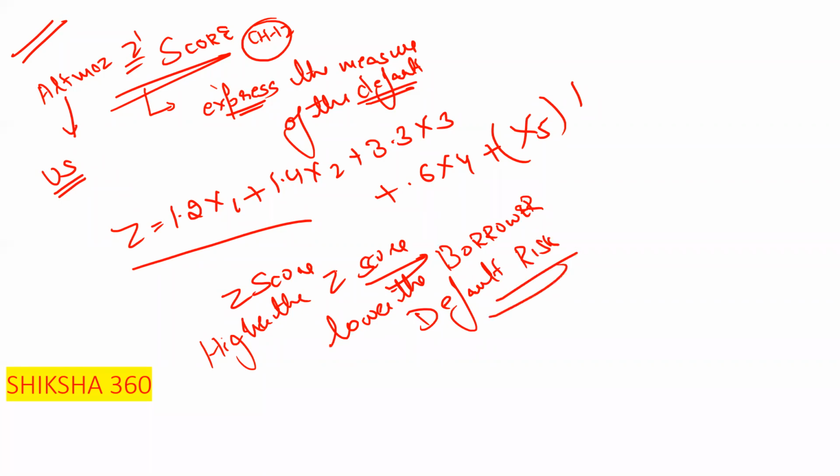If the Z score is less than 1.81, it means it is a high risk borrower, and if the value of Z is greater than 3, it means it is a low risk borrower.